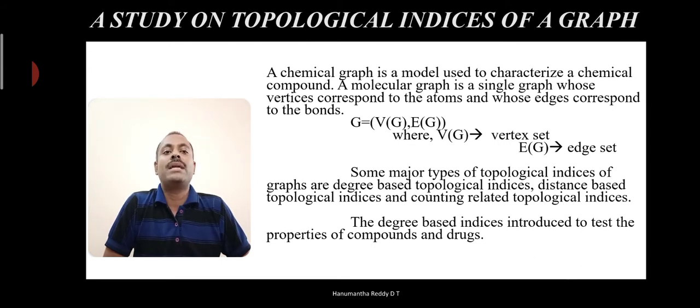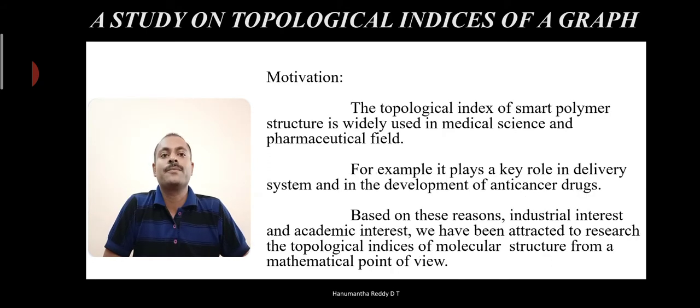Some major types of topological indices of graphs are degree based topological indices, distance based topological indices, and counting related topological indices. The degree based topological indices were introduced to test the properties of compounds and drugs. The main motivation of this topic is that the topological index of small polymer structures is widely used in medical science